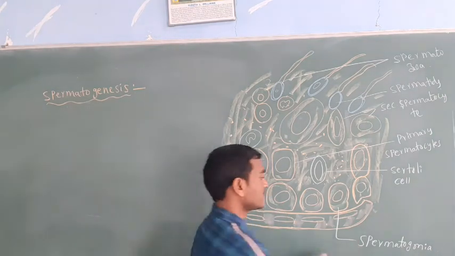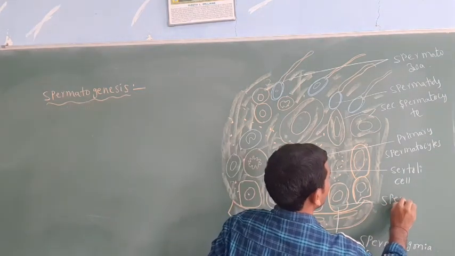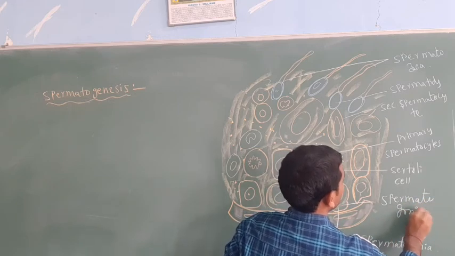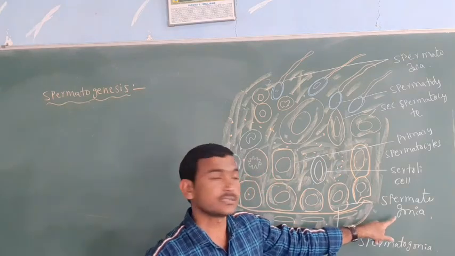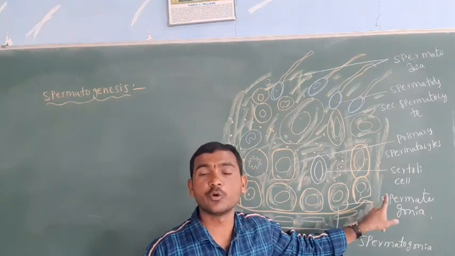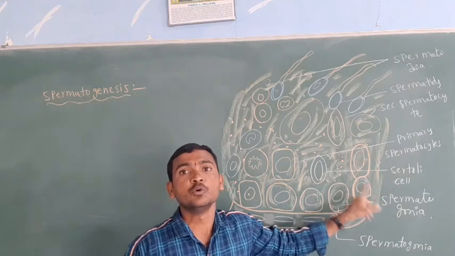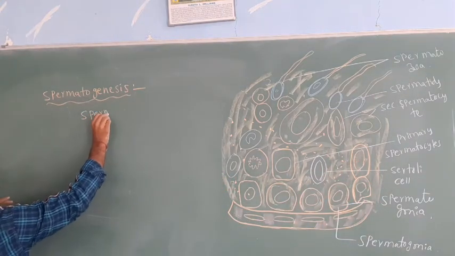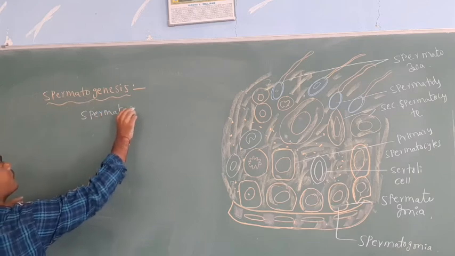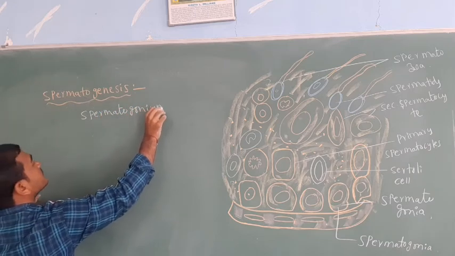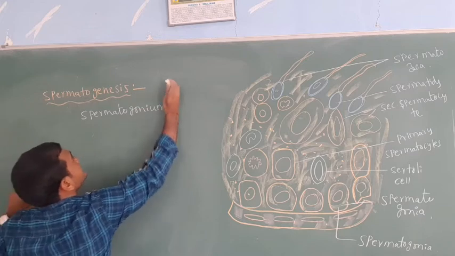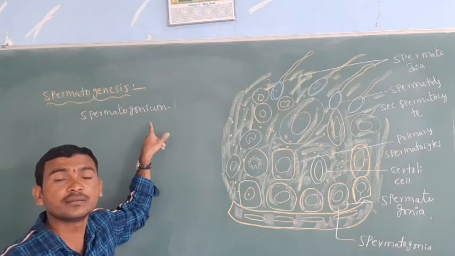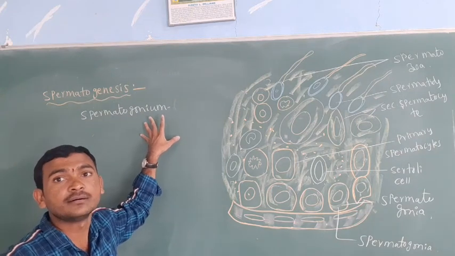Here the first cell is the spermatogonia. Spermatogonia is the plural, and spermatogonium is the singular. The spermatogonium is called the mother cell of the sperm.